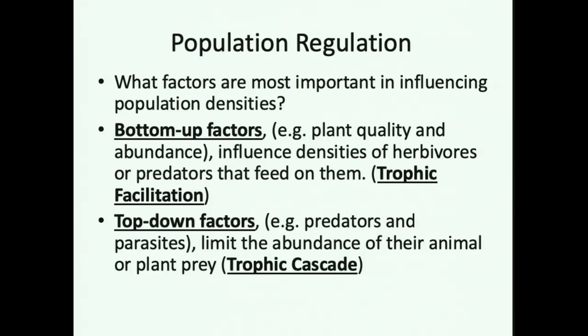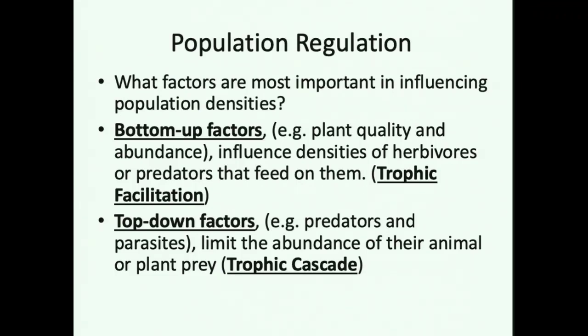Now, there's two major things that could influence these food chains and food webs. One is a general class of factors called bottom-up factors. Now, these are things that influence the bottom trophic levels, so the first trophic levels like your plants. And bottom-up regulation means that the quality of the plants or the abundance of the plants influences how many herbivores, and how many herbivores influences how many predators there might be. So the lower levels facilitate the levels above them.